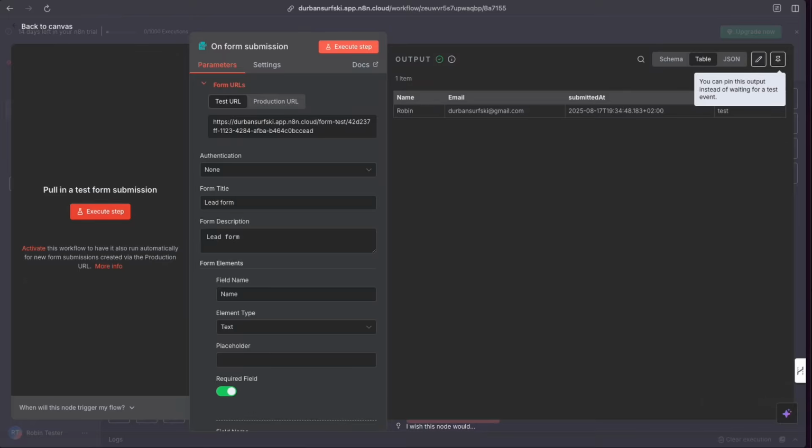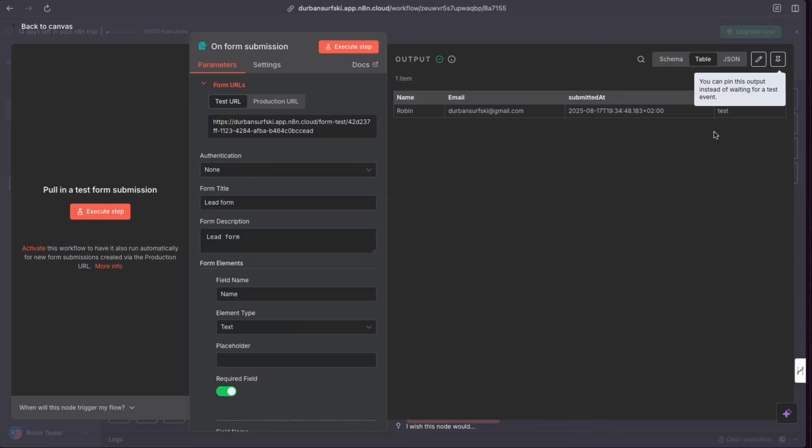And what's happened, you can see when we were here before, we had no information on this side. This is the output side. Now, as this is a trigger, there's no input side. The input side would have been us filling out the form. We didn't have line of sight of that because that was done by a human. But the information has come in and we have name, email address, and we've got some metadata here.